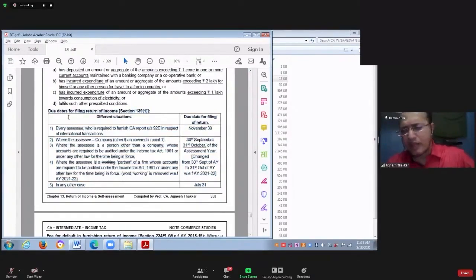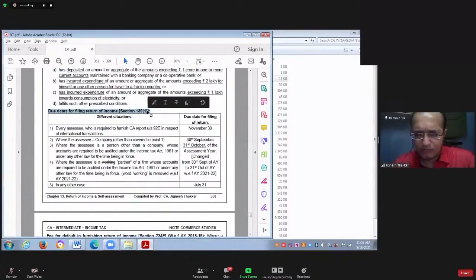If it is mandatory for a person to file the income tax return, then by which date is he expected to file his income tax return? Is there any due date for filing the income tax return? The answer is yes, there is a due date for filing the income tax return. That due date is also given in section 139 and subsection 1. The due date can be either 30th November of the assessment year, or 31st October of the assessment year, or 31st July of the assessment year.